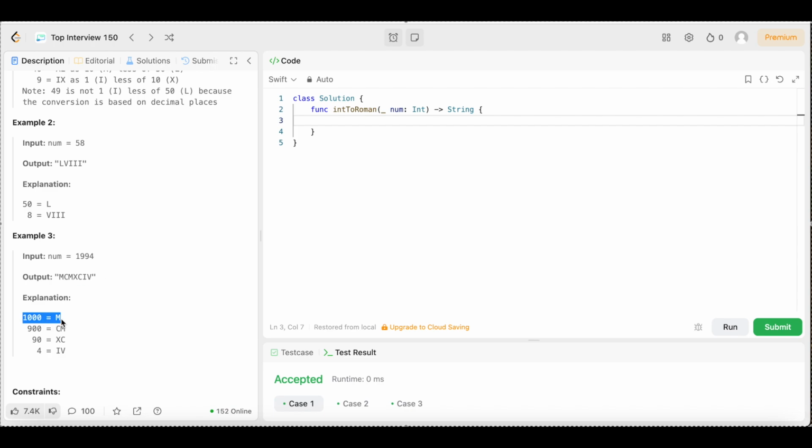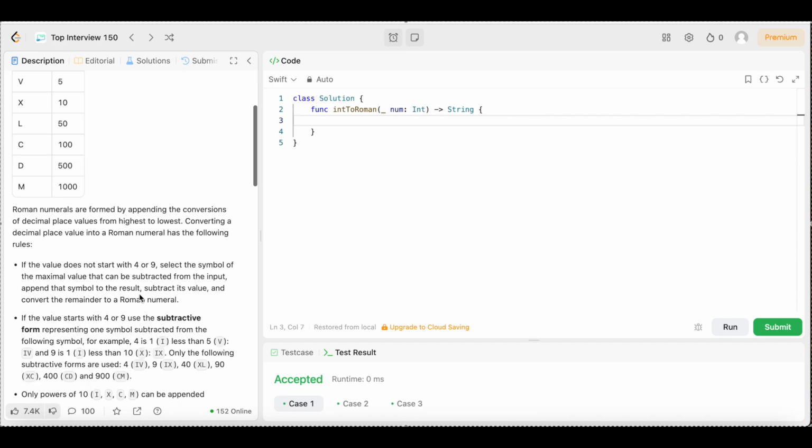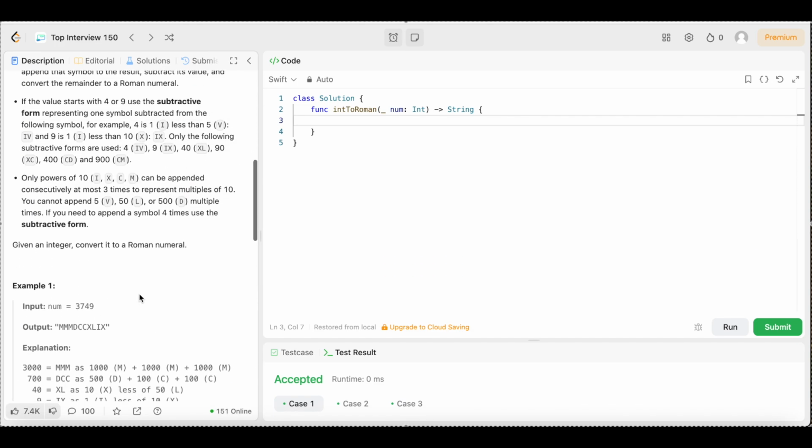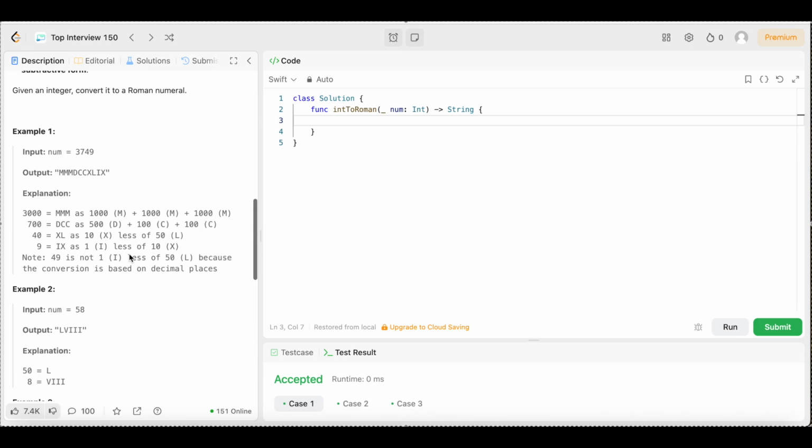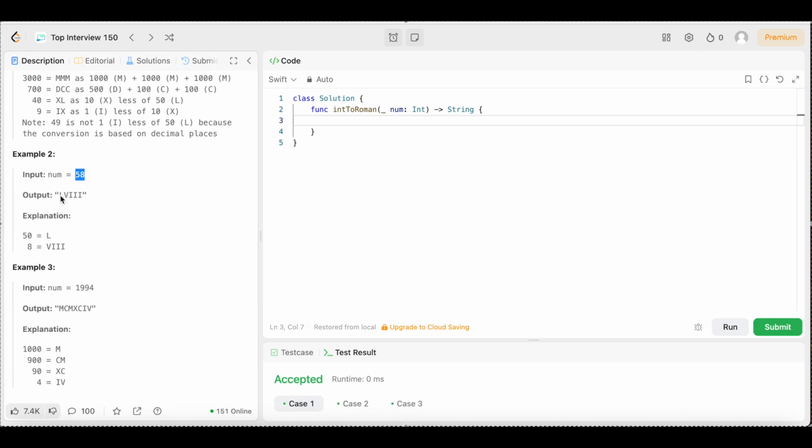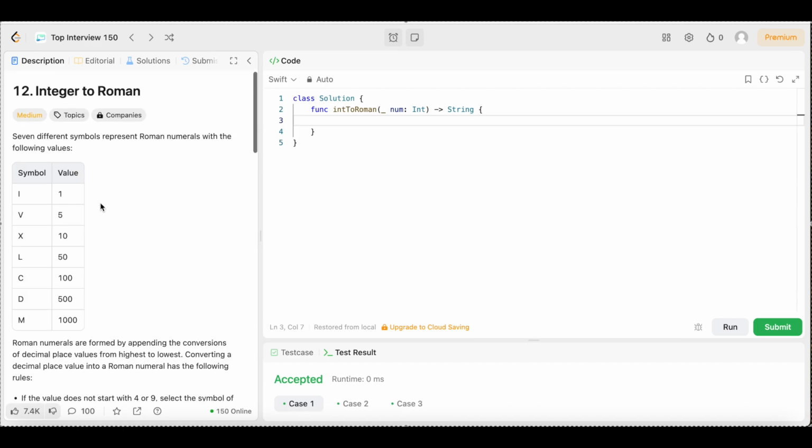Explanation: 1,000 is M, 900 is CM, 90 is XC, and 40 is IV. So I know those examples are a little confusing, but it's really not. All we're doing is converting an integer into a Roman numeral, right? Whatever that integer is, we're going to convert it to a Roman numeral. We did a previous problem where we did the reverse and converted Roman numerals into an integer. But this time we're converting integers into Roman numerals, and it's just that simple to explain. But I wanted to go through the explanations, just in case people needed help understanding them as well.